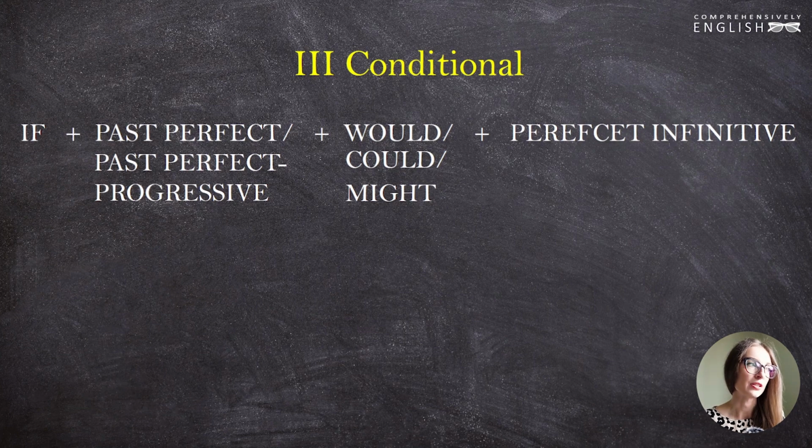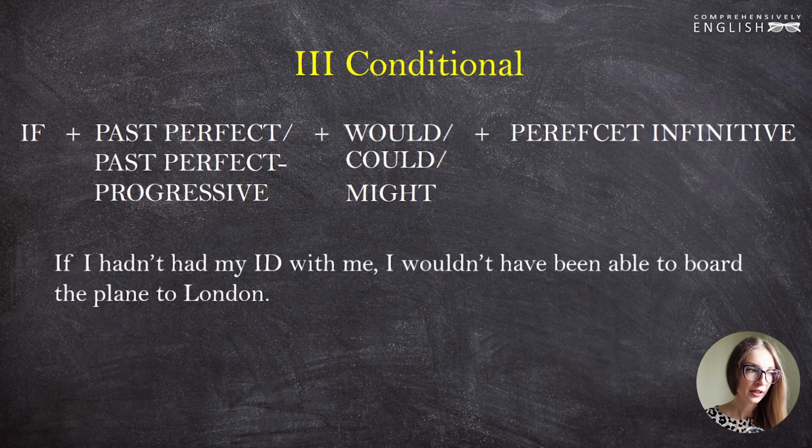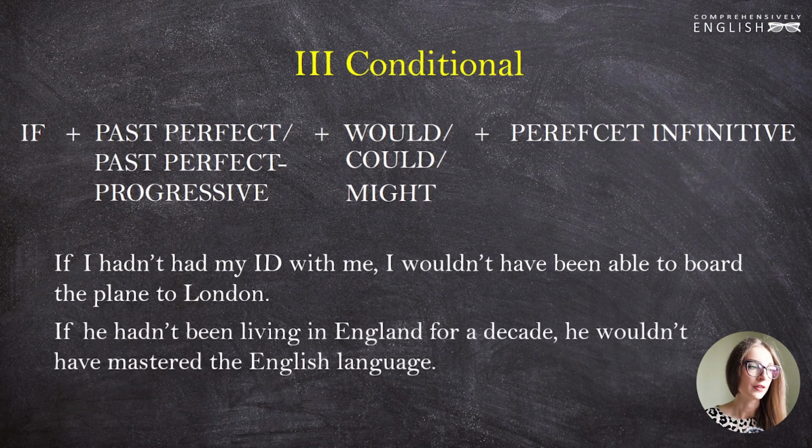The formula we use is if plus the past perfect tense or the past perfect progressive tense, plus would, could, might plus the perfect infinitive. If I hadn't had my ID with me, I wouldn't have been able to board the plane to London. If he hadn't been living in England for a decade, he wouldn't have mastered the English language. By the perfect infinitive, we mean this: have plus the third form of the verb. Yeah, he wouldn't have been able, or he wouldn't have mastered. Have mastered is the perfect infinitive.